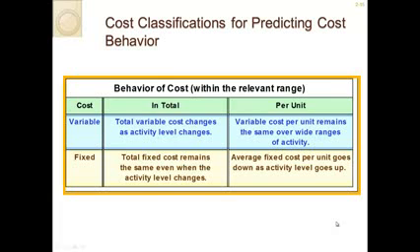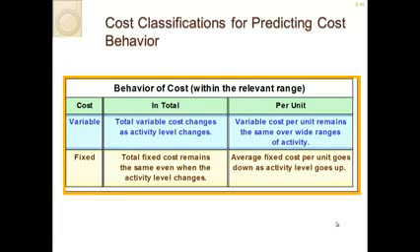Another very important thing: first we have to decide, is it a product cost or a period cost? And what's the cost behavior within a relevant range? So we're talking about whether or not the cost is fixed or variable. Variable means that the total variable cost changes as activity level changes.